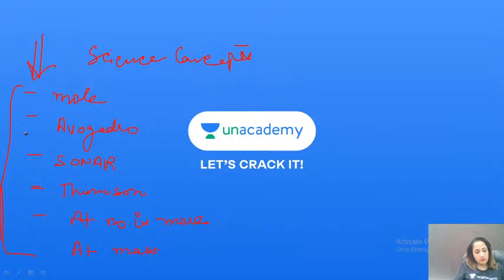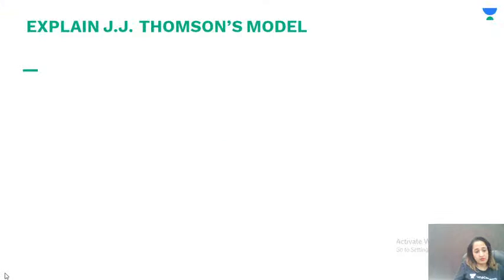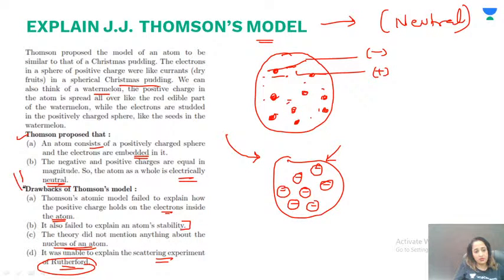The limitations of Thomson's model are these over here. These are the drawbacks. He was not able to explain how the positive charge is holding the electrons, it failed to explain why the atom is so stable, the theory did not mention anything about the nucleus, and it was not able to explain the scattering, which led to Rutherford's model. So this is what I have to discuss about this chapter.